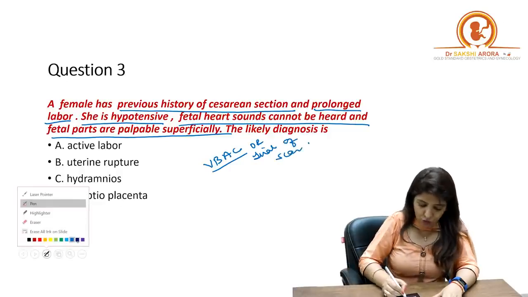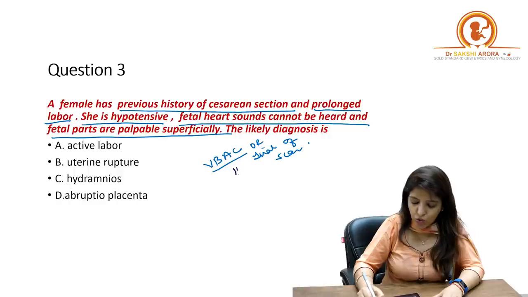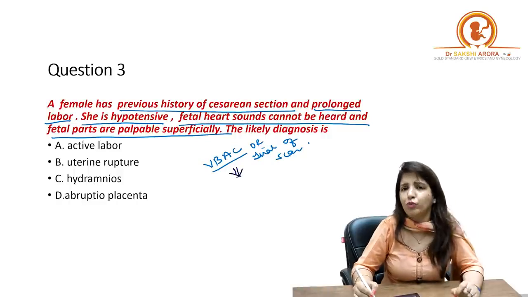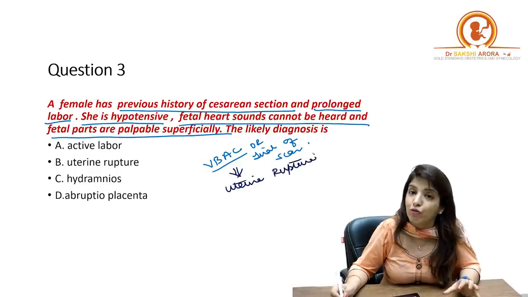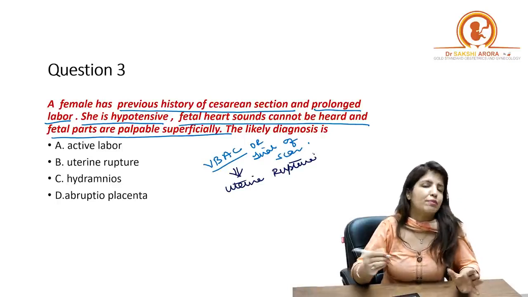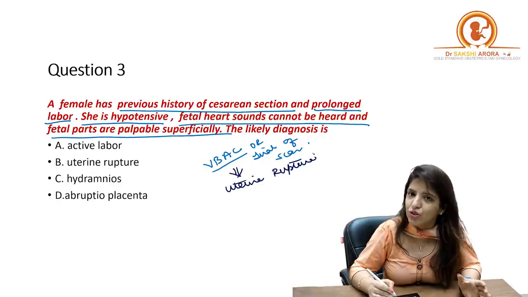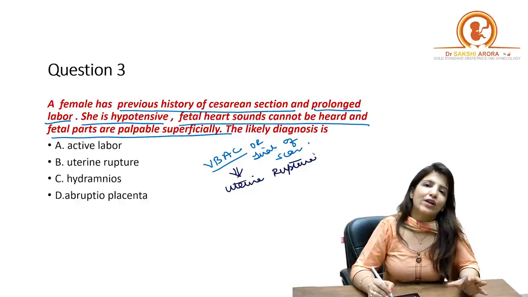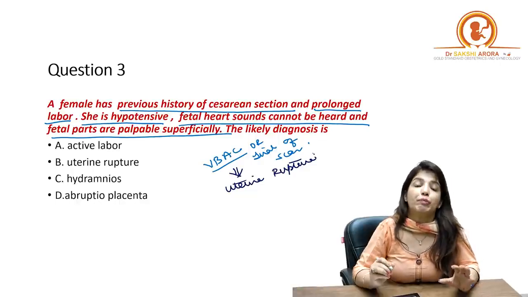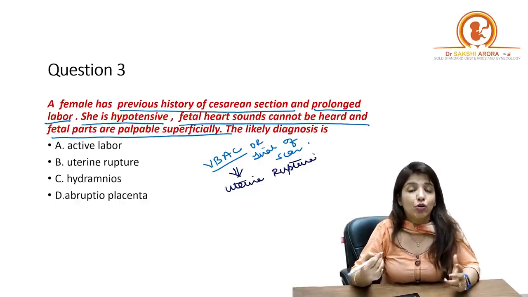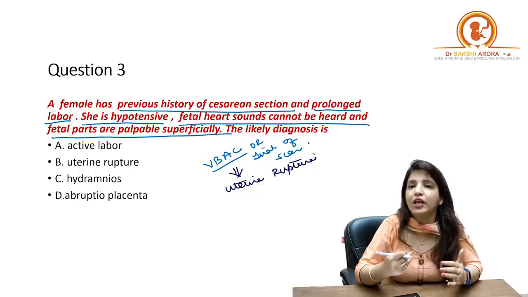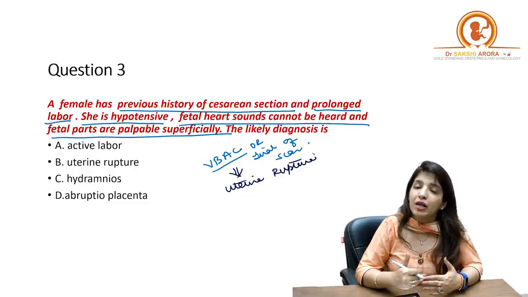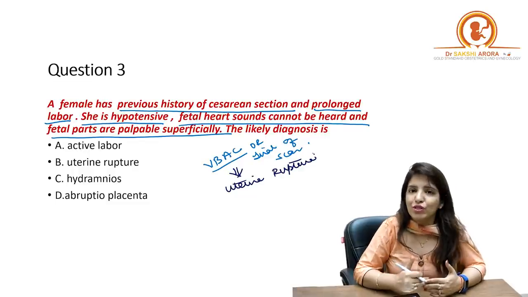Now, in case of VBAC or trial of scar, you have to be very, very careful with respect to uterine rupture, because that is one complication which I have to be very, very careful about. And how does a patient of uterine rupture present to you? A patient of uterine rupture is going to present to you with pain in abdomen. There will be fresh bleeding from the vagina. There will be hematuria. And what is going to happen?